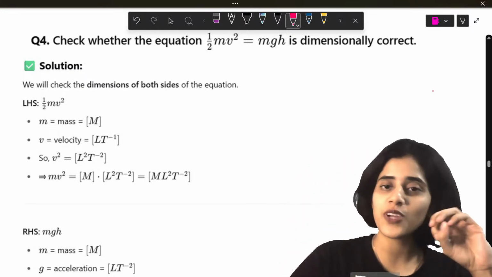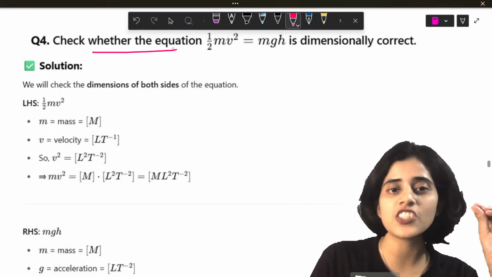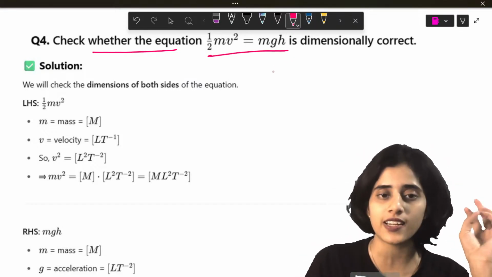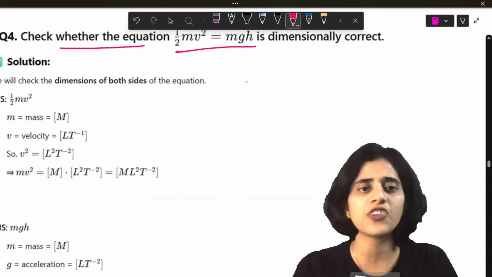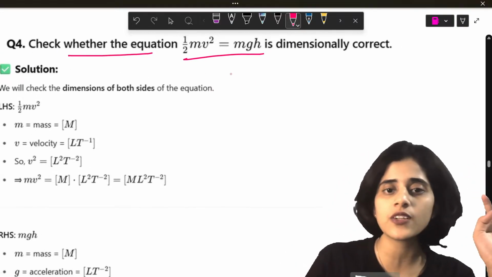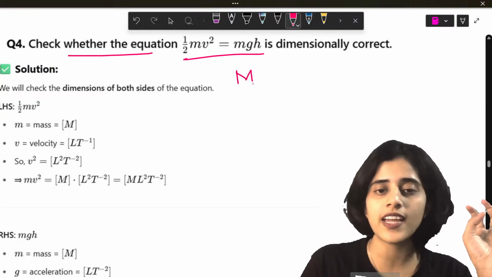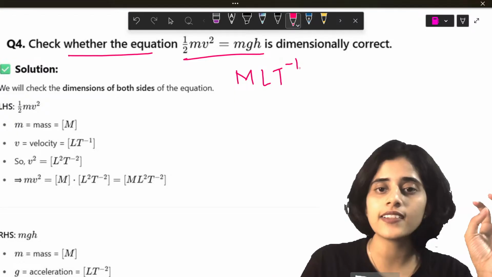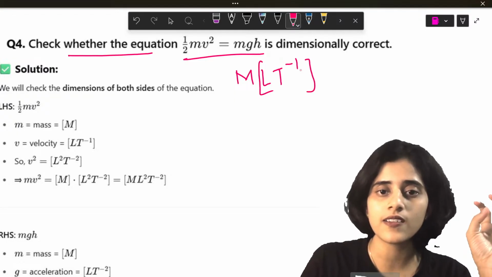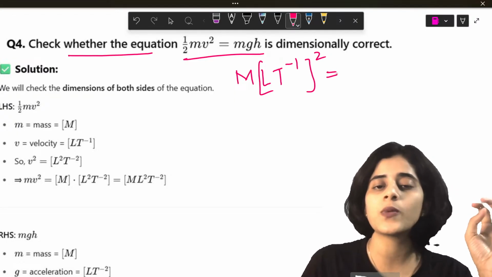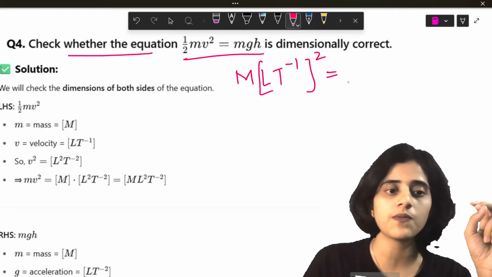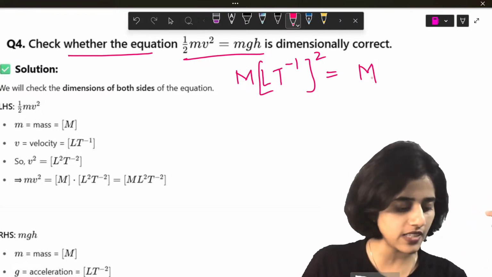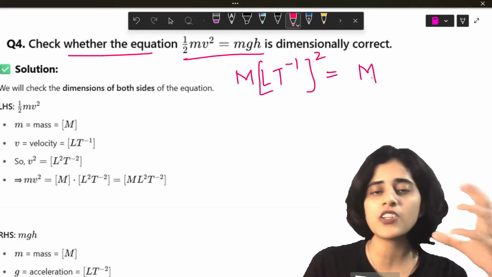Now, another kind of question that you can put is check whether the equation half mv square is equal to mgh is dimensionally correct. Let's do that. Now we're confident we can do anything. So half I ignore. Mv square. The dimension of mass is m. The dimension of velocity is lt raised to minus 1 square is equal to mgh. So mass is m. So students, you might be asking, ma'am, what is the dimension for g?